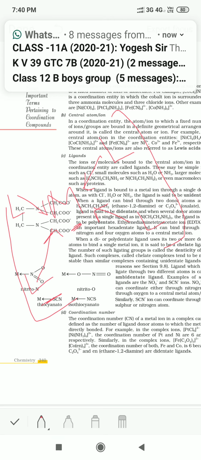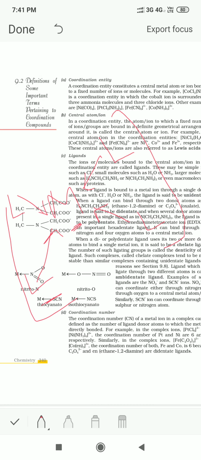The transition elements have vacant d orbitals, so these electron pairs can be accommodated there. Now, what are ligands? Ligands are groups. They may be anions or neutral molecules which are donating the electron pairs to the metal ion.